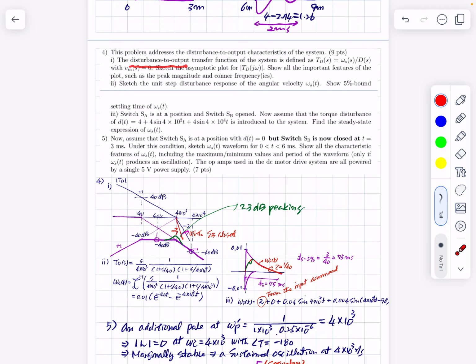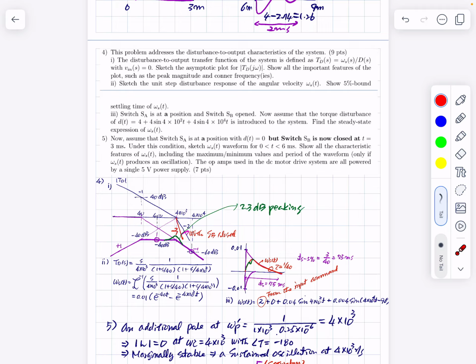Sketch the input to output transfer function, this one, with VIN is 0. VIN is 0 means what? This input command is 0. So the response alone is this, the response alone due to the disturbance source. Sketch the asymptotic plot for the disturbance source magnitude, and show all the important features of the plot, such as peak magnitude,